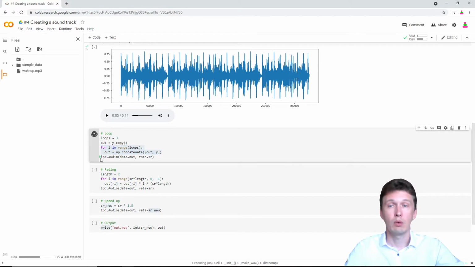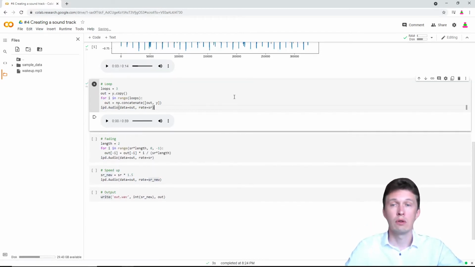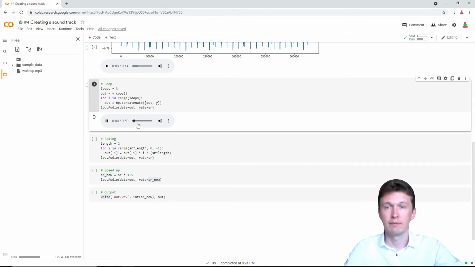And once again we create this audio control to playback. You see that it was 14 seconds, now it is almost a minute. Let's play. Okay, so it is 4 times the original wave.